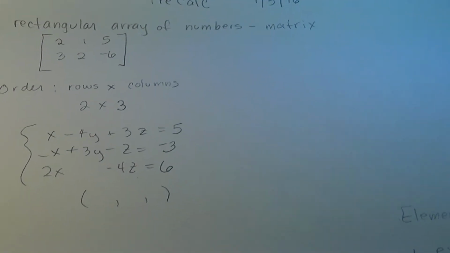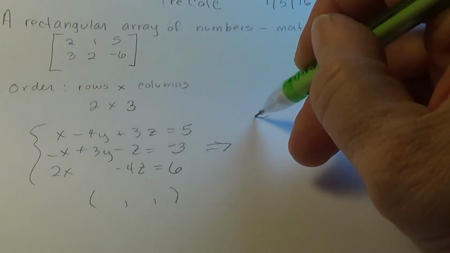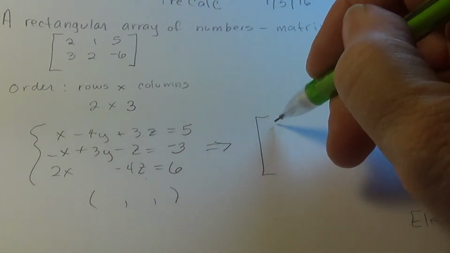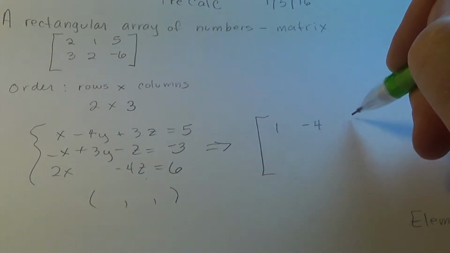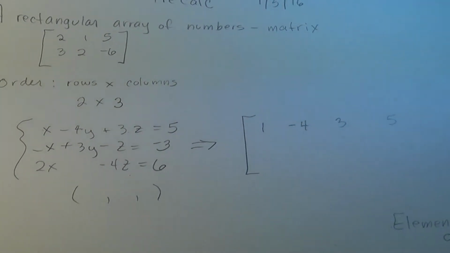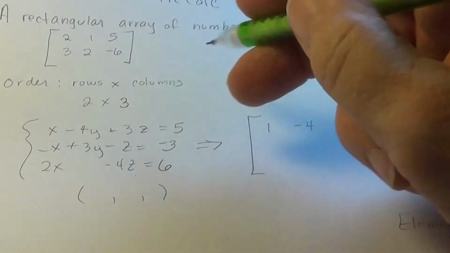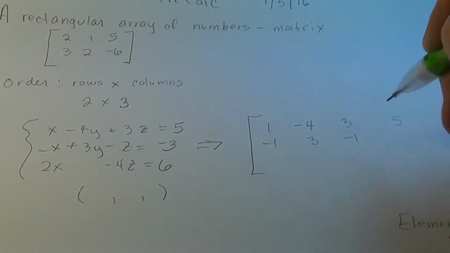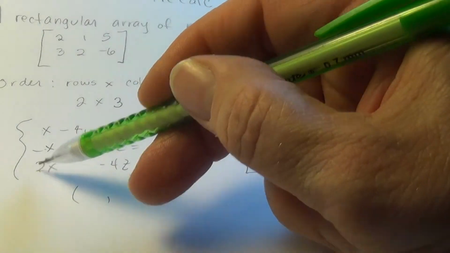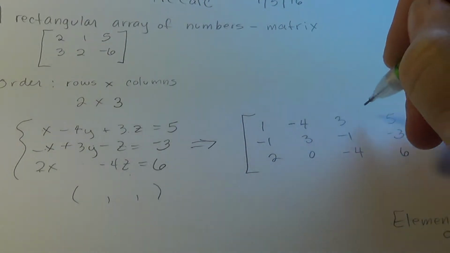The matrix that is associated with this system of equations looks like this. We're going to grab from the equations just the coefficients. The first equation becomes this row, and there's the constant. The second row takes on these constants and coefficients. And the third one takes on 2, 0, -4, and 6.